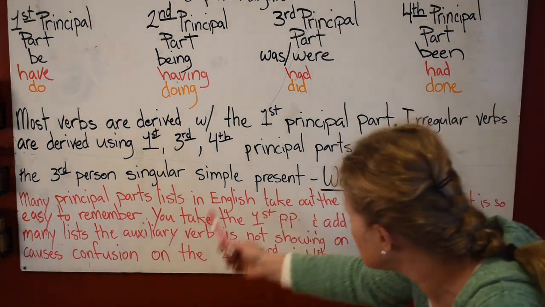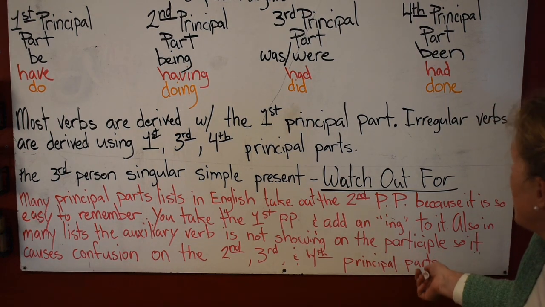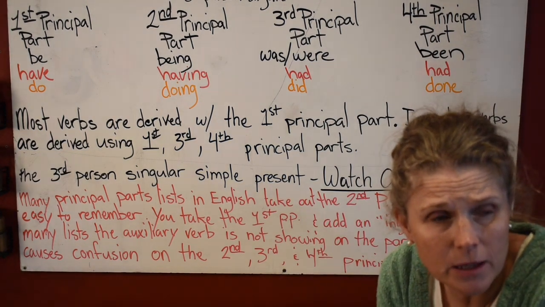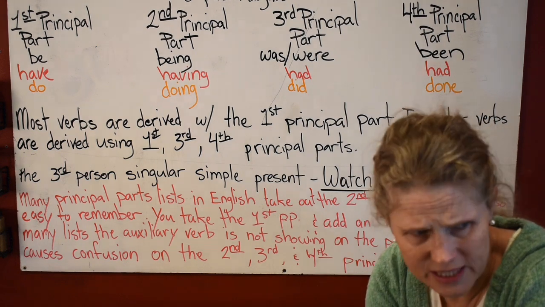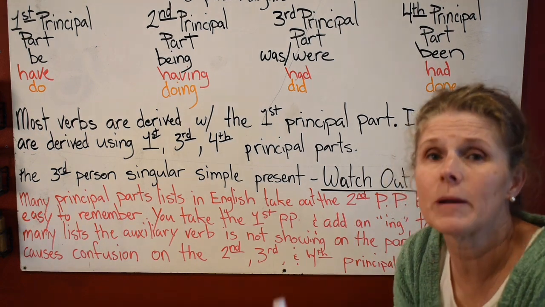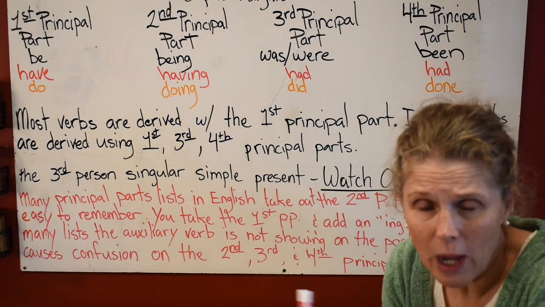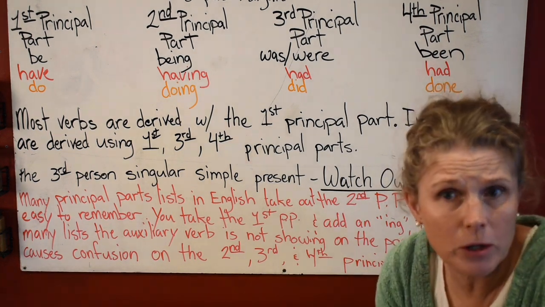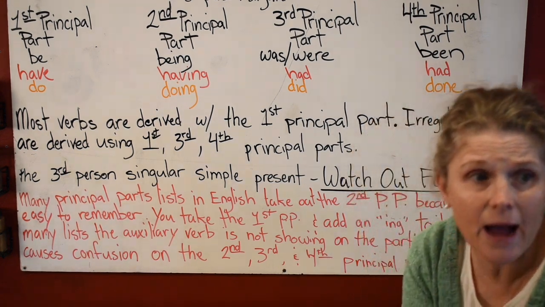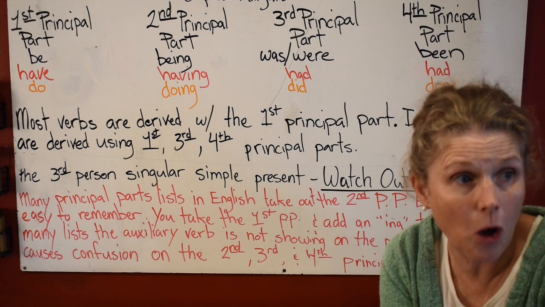The reason why lists can be confusing is that they leave the auxiliary verb off of your participles list, and then you're not understanding, well, does it need an auxiliary verb? If you're using a participle as a verb, it has to have an auxiliary verb. No matter what, you have to have an auxiliary verb. Now, if you're using a participle as an adverb or an adjective, then you don't have auxiliary verbs, and that's the reason why they leave them off.